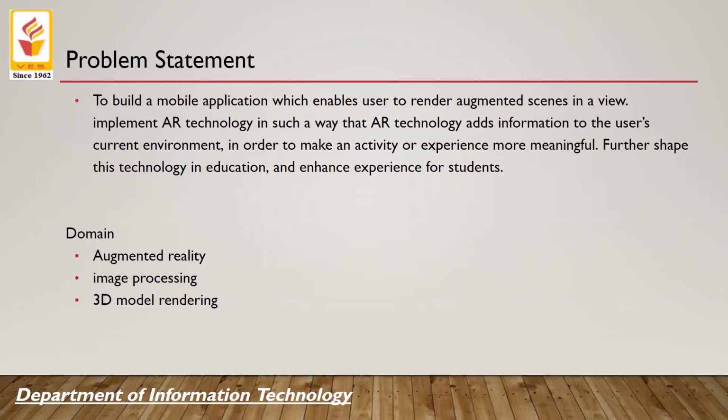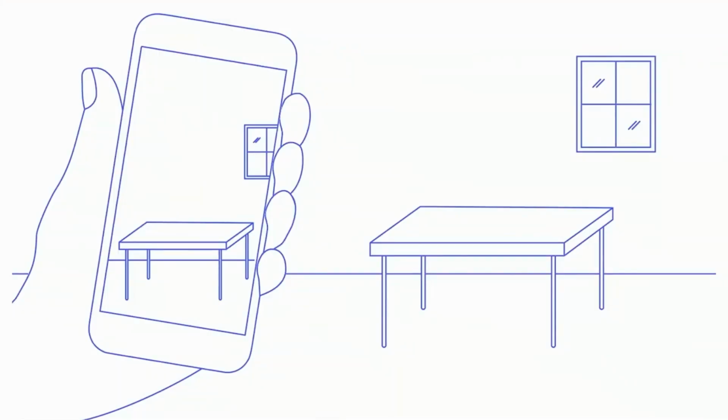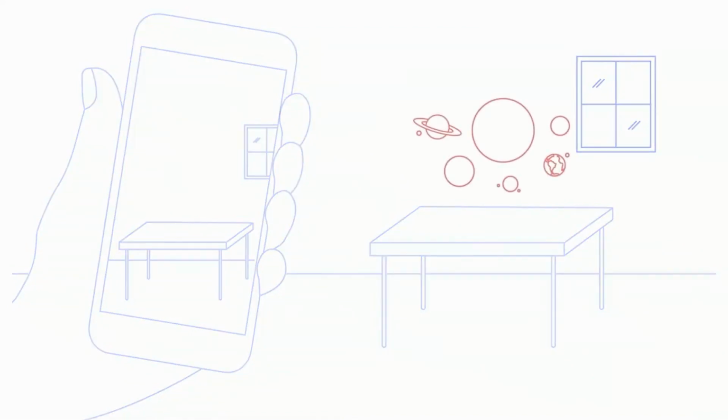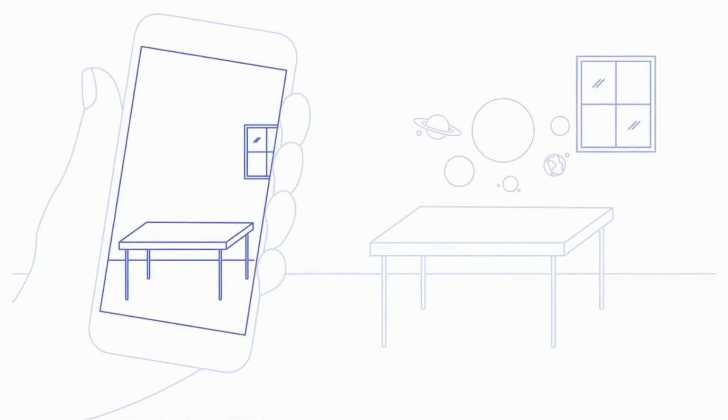I'll talk about my problem statement by showing you a video. Over here, we were supposed to create a mobile application which was able to render a 3D model, a 3D scene which was compatible with the lighting of the room, and which was able to detect the plane surface. In this video, you can see we have a table and we will analyze the table and render a 3D model. We were supposed to do this in AR technology.